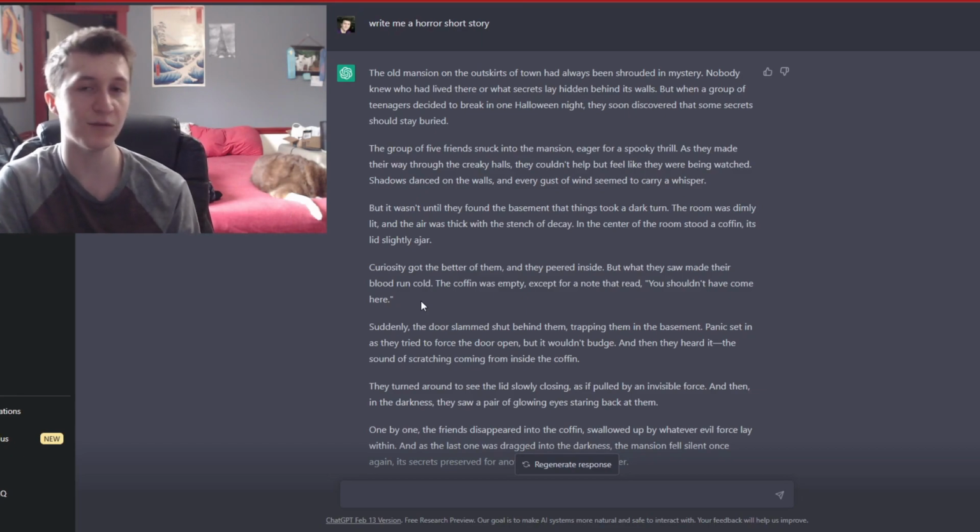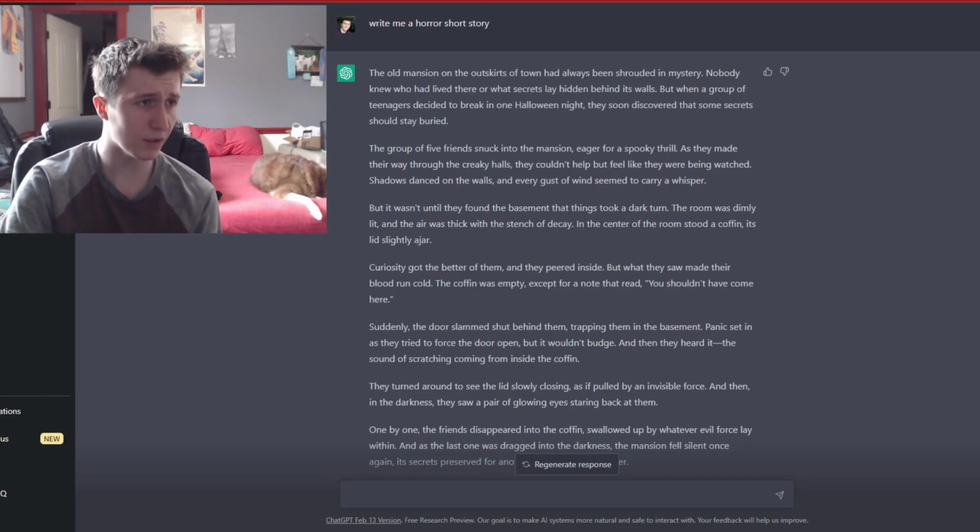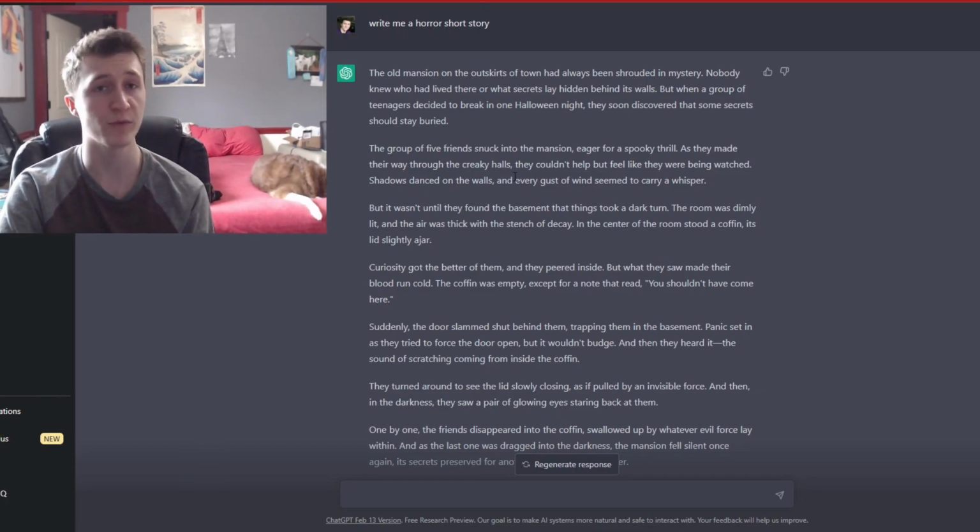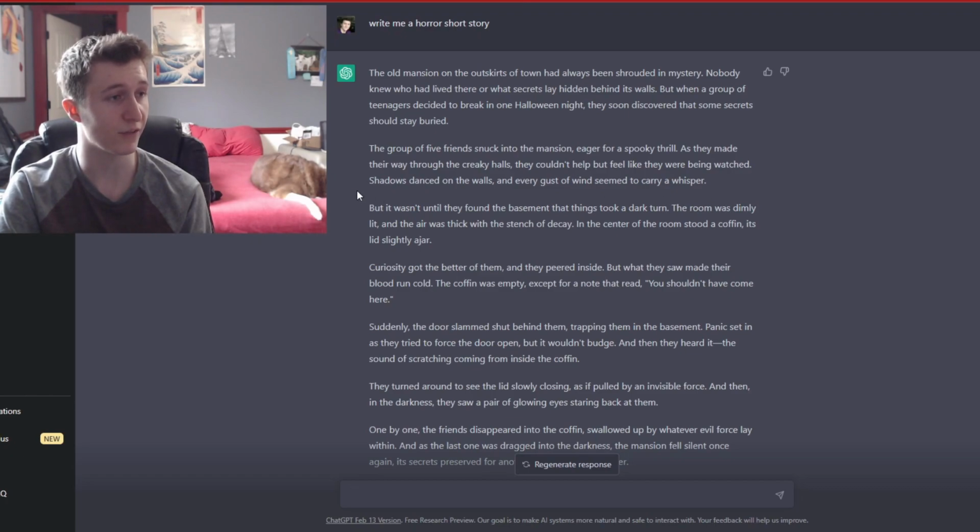So that part is obviously not too exhilarating, as that's something you see all the time. But other things in here, I'm very impressed with how descriptive it gets. I think it was here. It says, as they made their way through the creaky halls, they couldn't help but feel like they were being watched. Shadows danced on the walls, and every gust of wind seemed to carry a whisper. I like that a lot. I think it feels more human when it writes stuff like this.